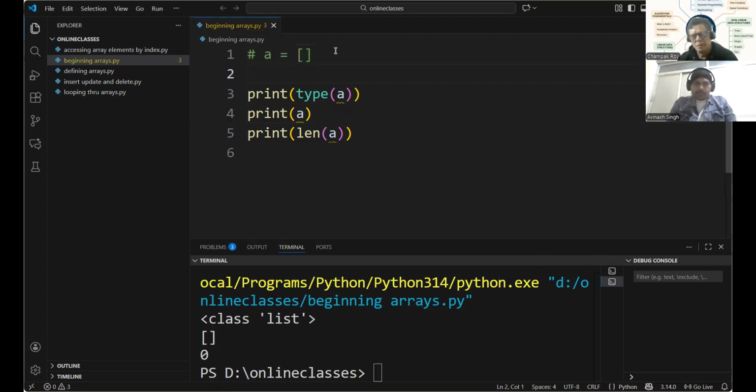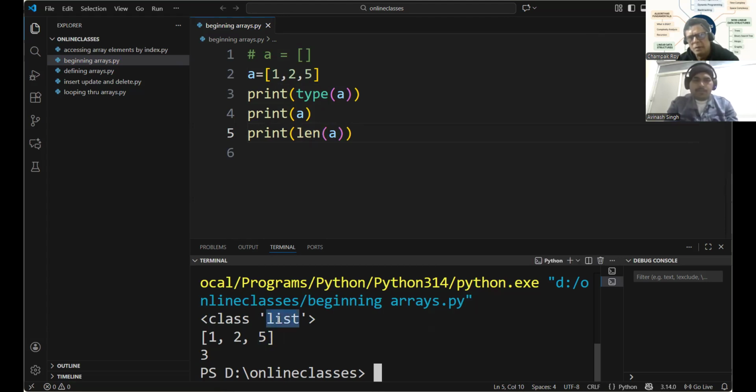We'll comment this. A is equal to 1, 2, and 5. Now I'll run the program once again. Class is list. There are 3 elements, 1, 2, 5, and therefore the count of elements is 3. The length of the array is the number of elements inside the array. As you've seen, list is the name of the class.